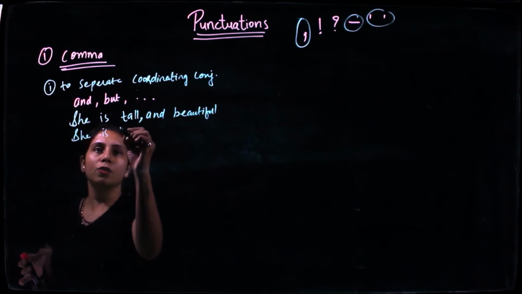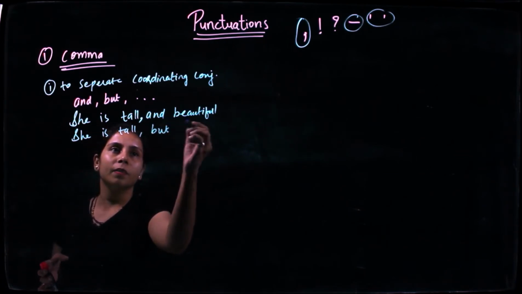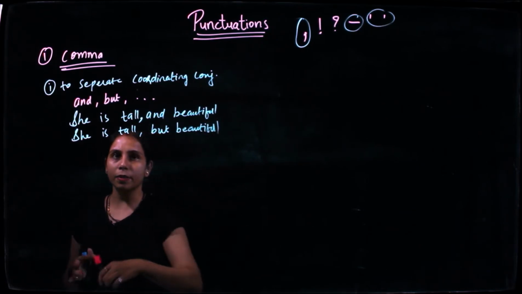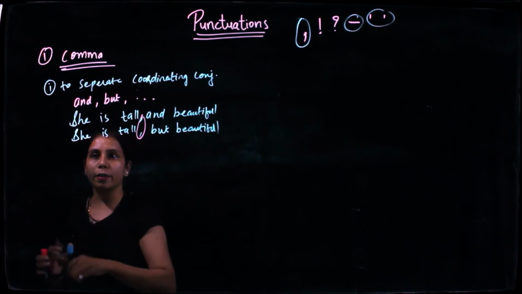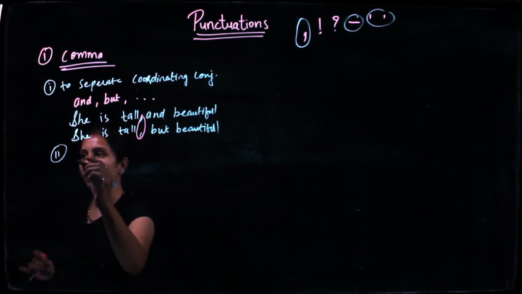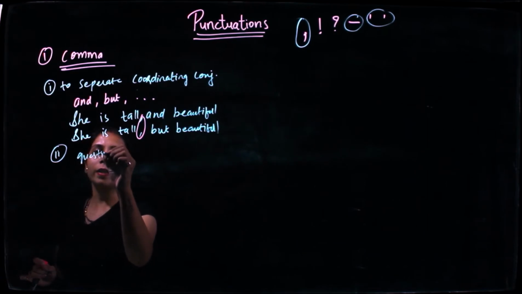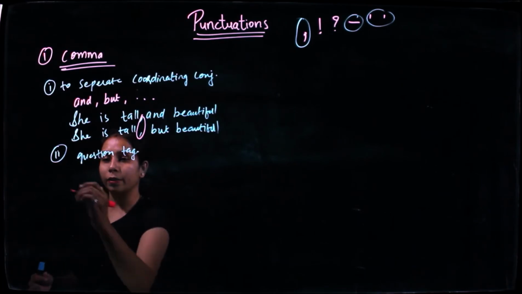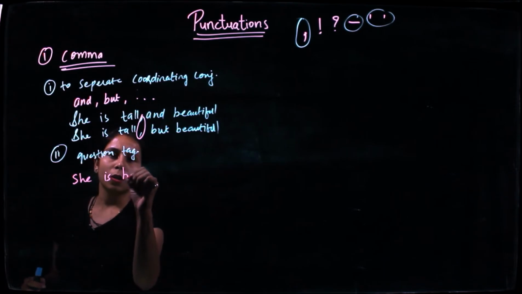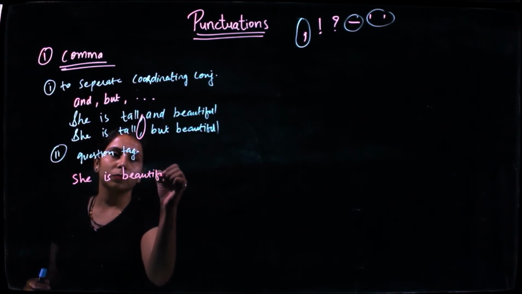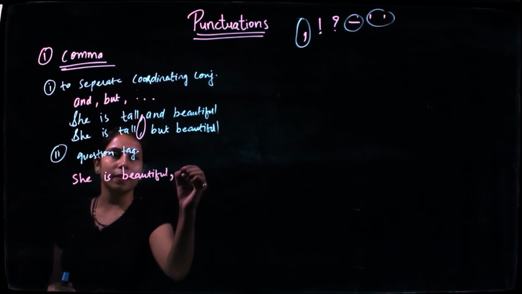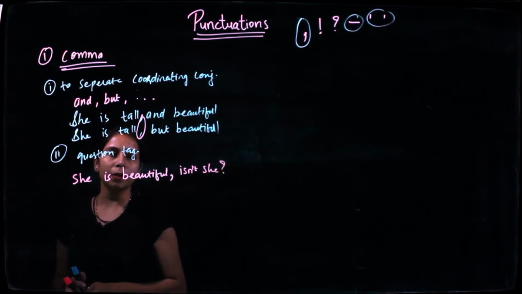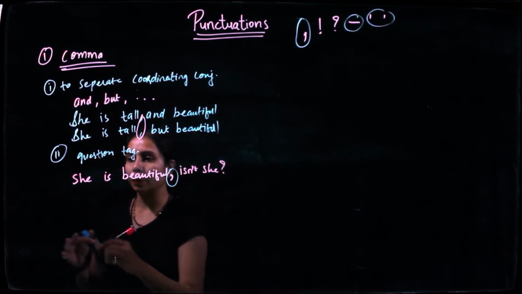She is tall but beautiful. So I am adding coordinating conjunctions in between and separating it with the comma. So this is the first scenario for the comma part. Let me give you the second one. When we put a question tag, we did the question tags separately. I gave you examples and we have added commas there already. She is beautiful. So we need to add a comma just after the sentence to make it positive or negative, whatsoever it is. Isn't she? So we are putting up a question tag. We need to add a comma over here. This was the second scenario.